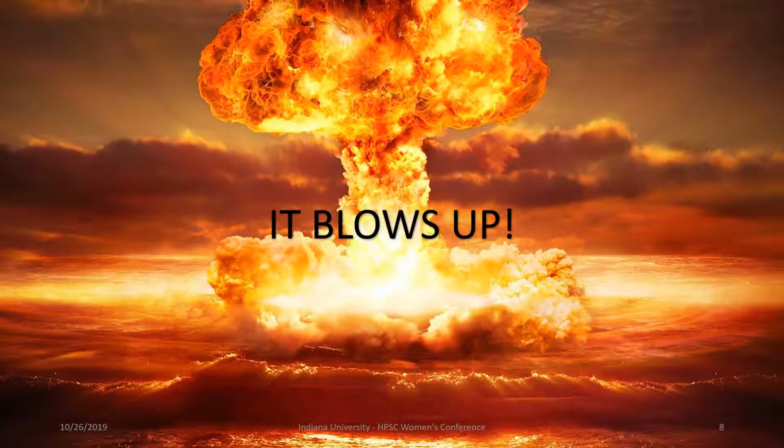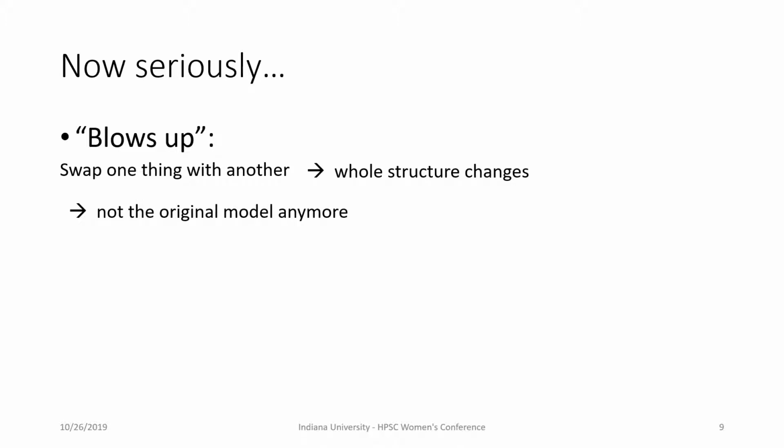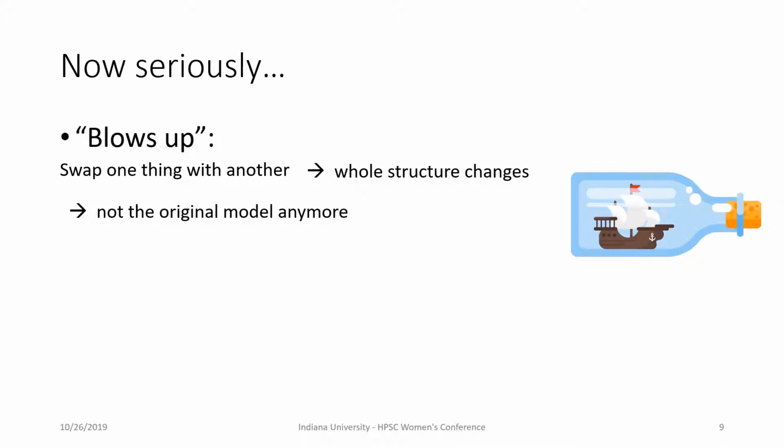Okay, I've been waiting for this moment. Now, seriously, what do I mean by blowing up? When you swap one thing with another, it's possible that the whole structure of the model changes. Maybe some magic reaction happens. The model is not the original model anymore. This is a model version of the ship of Theseus, the model of Theseus, if you may.